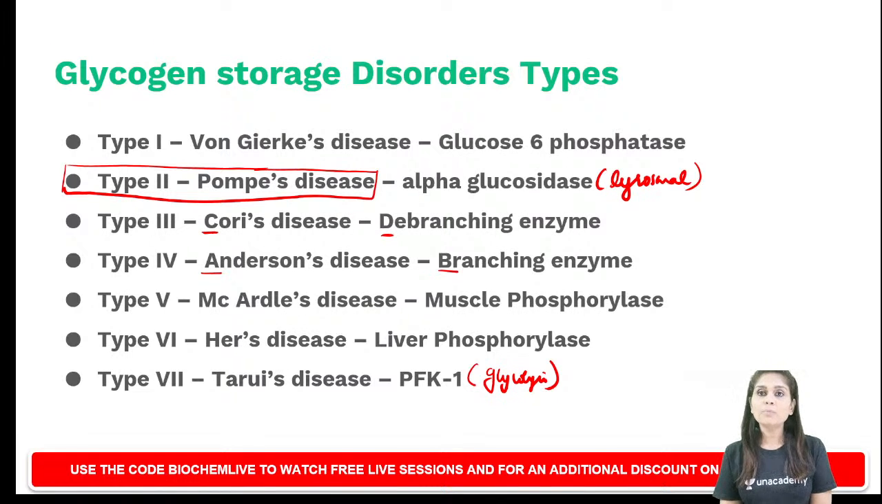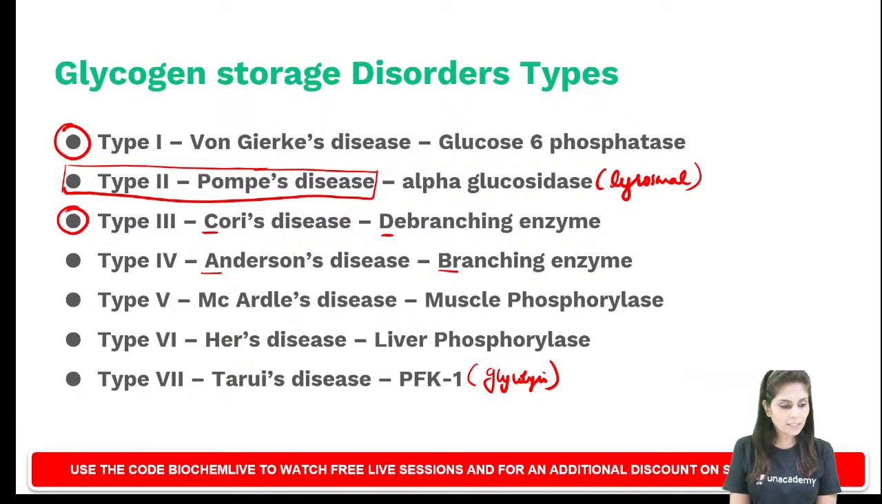So are we clear about this sequence? Type 1 till type 7, we know the name, we know the enzyme defect. Now can you all check type 1? Just check the disorders which I am telling you alone. Check type 1, type 3 and type 6, one by one.